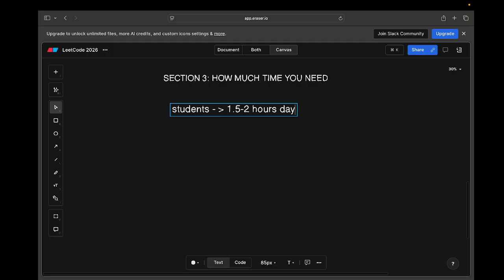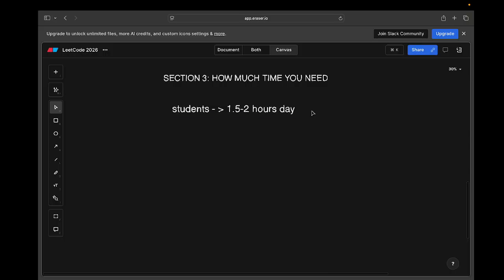I guess it's a must, because it will help you to learn those things. First you are learning the concept, then you are implementing it on your own, then understanding the core idea behind it. That is the reason 1.5 to 2 hours a day is enough for students.